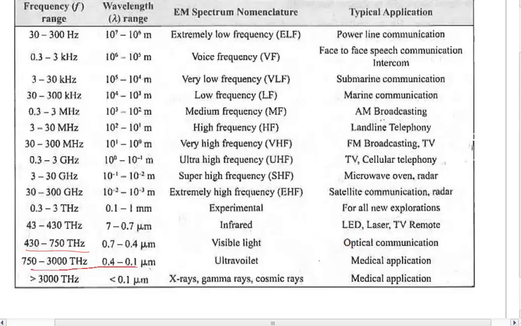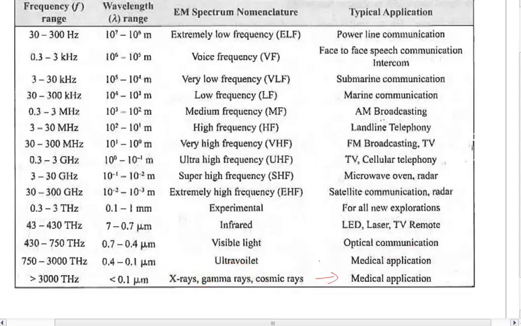Then you are having the ultraviolet. Ultraviolet basically is used for medical applications. Then beyond that, you are having X-rays, gamma rays, cosmic rays. These are all going to be used for medical applications.